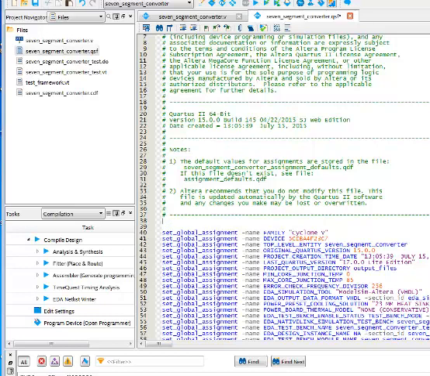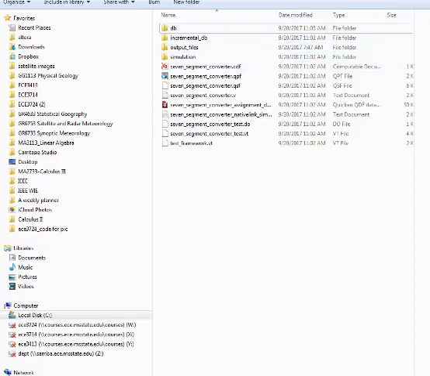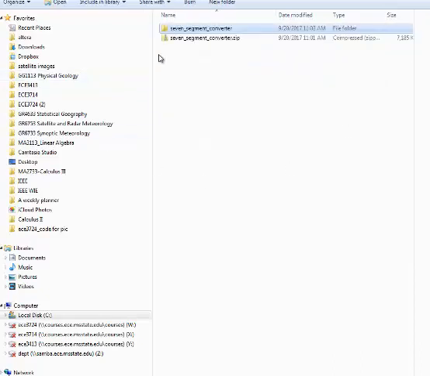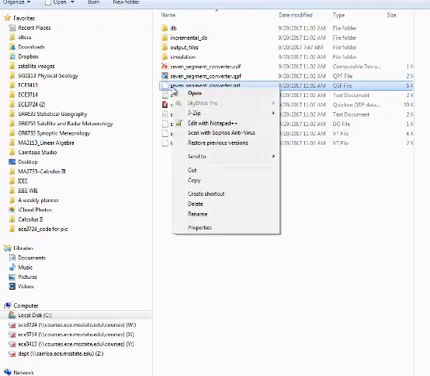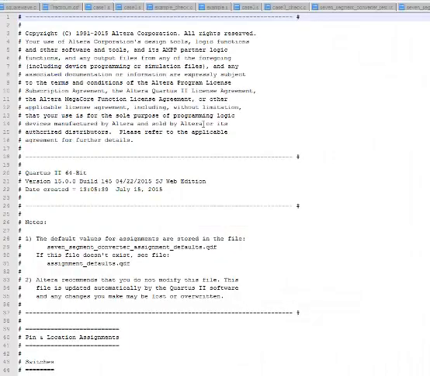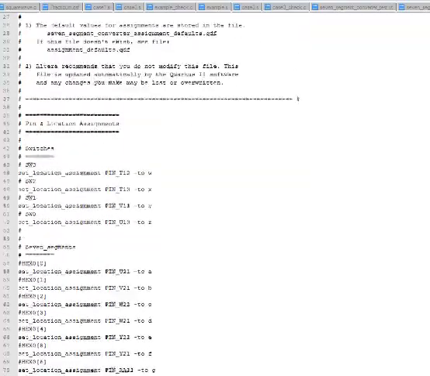The solution then is to go and scroll through your files until you find your downloaded files. Looking here, I happen to have my downloaded files, and I'm just going to go backwards a little bit, and we see that this was where I have my zip files that I got from the Google page, and then I extracted them all into a 7-segment converter. Just scrolling through there, I'll go ahead and look at them, and notice that I have a QSF file. This is actually a text file, and so I'm just going to open it with Notepad. Looking at it in Notepad, I'll open it up, and we can see it's a little bit different than the QSF file we were looking at.